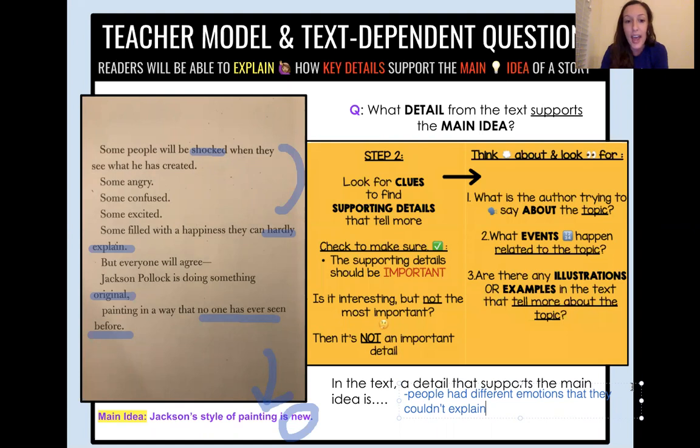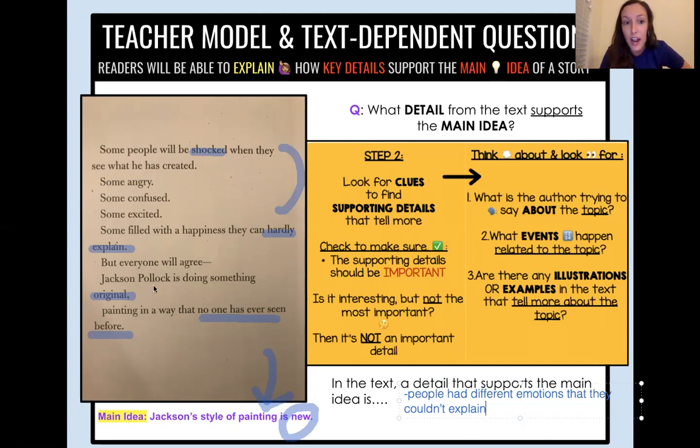Another clue in the text that tells me this is the word original. We learned the word original yesterday, and we know original means when you do something for the first time. No one had ever painted by walking around the canvas and using a stick to splatter and fling the colors on. That's why the author uses the word original.